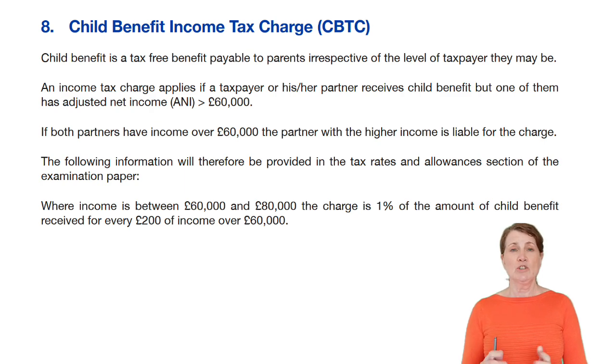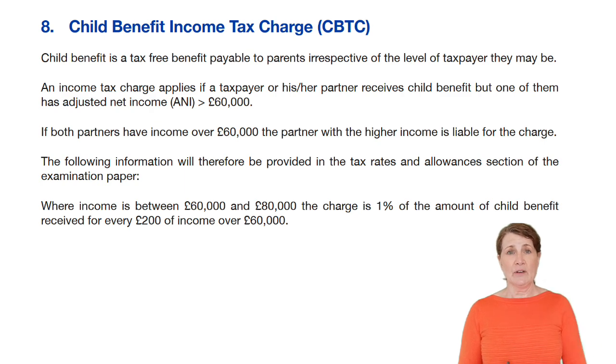So the way in which it works, child benefit is paid monthly through the bank account, and it's paid to the primary child carer, which is usually the mother, but doesn't have to be. So it automatically goes into the bank account. Now, child benefit is not taxable income, so do not put it in the body of the income tax computation. We receive it every month. At the end of the year, we look at the adjusted net income of the higher earner.